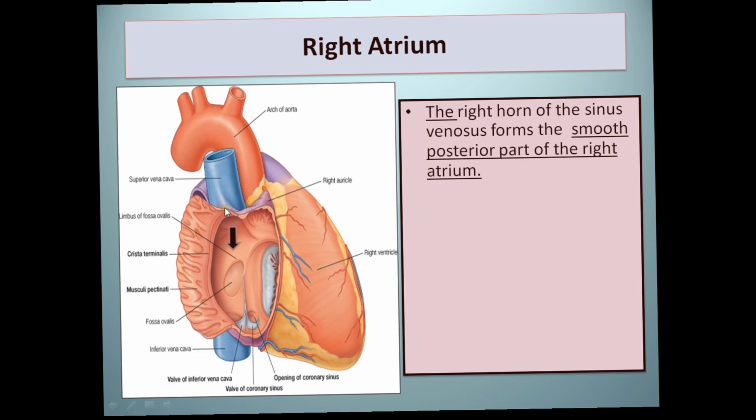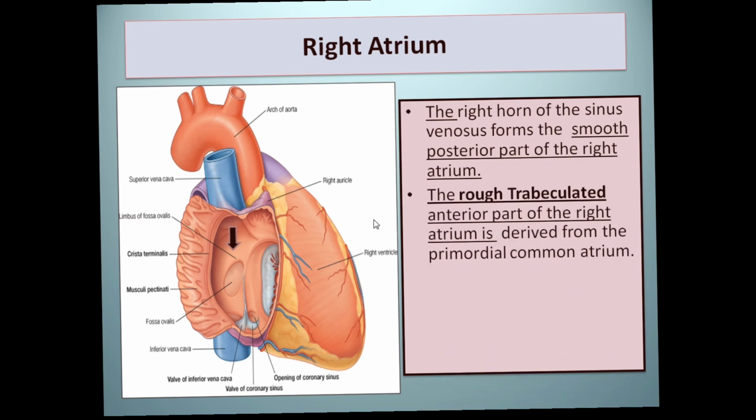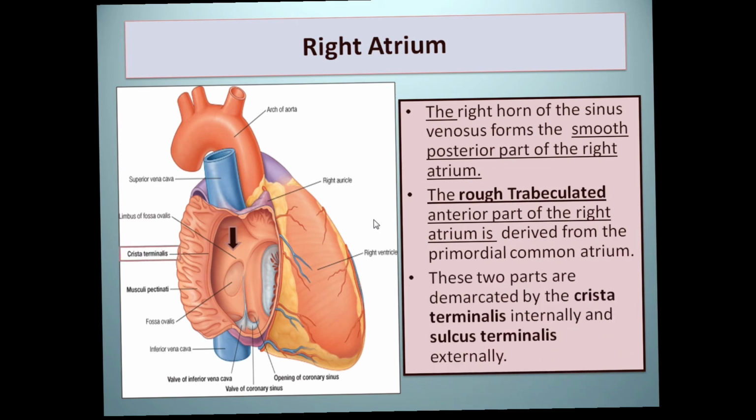So the smooth part is derived from the sinus venosus, while the rough, trabeculated part is from the primordial atrium. Okay, so the two parts are separated by a demarcation called the crista terminalis, and externally by the sulcus terminalis. Now what happened with the left atrium?